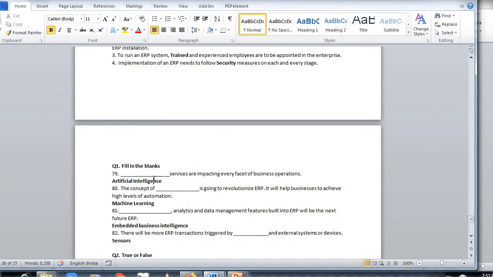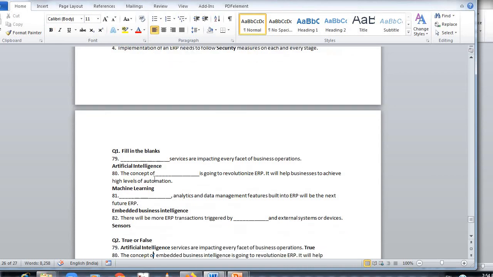Dash services are impacting every facet of business operation. Answer is artificial intelligence. The concept of dash, that is machine learning, is going to revolutionize ERP. It will help business to achieve high level of automation. Dash analytic and data management features built into ERP will be the next future ERP. Answer is embedded business intelligence. There will be more ERP transactions triggered by dash, sensors and external systems or devices.